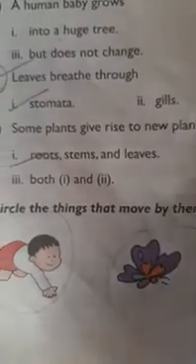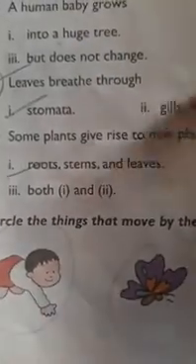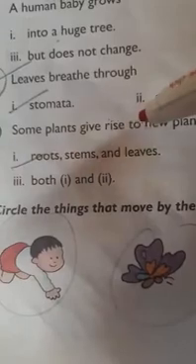Some plants give rise to new plants with the help of. How do plants give rise to new plants? Through the root, stem and leaves. Through photosynthesis? No. Photosynthesis is the food making process. Both 1 and 2? No. None of these? No. Correct answer is plants give rise to new plants through root, stem and leaves.